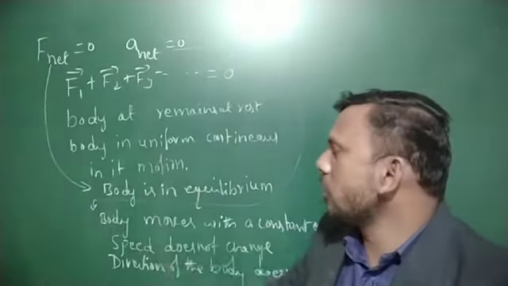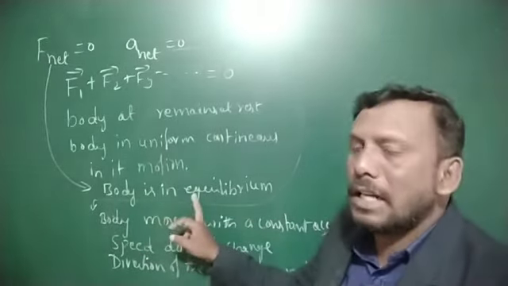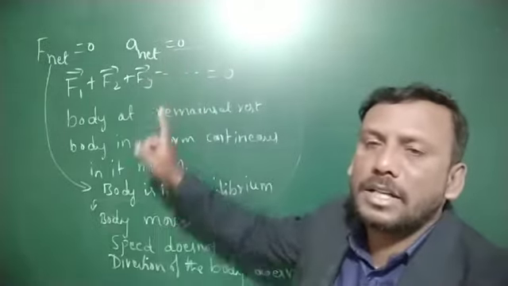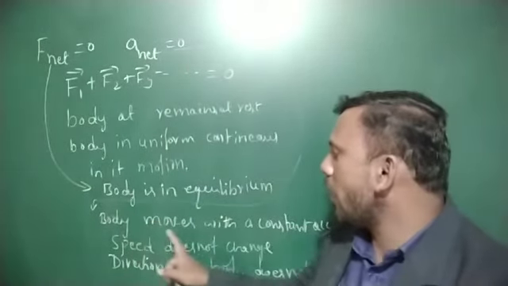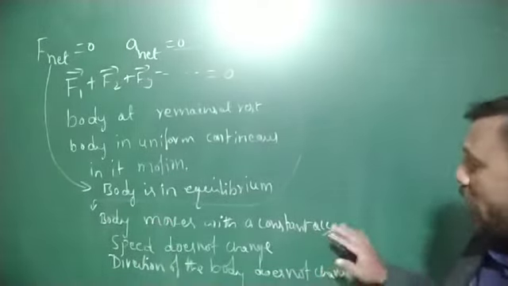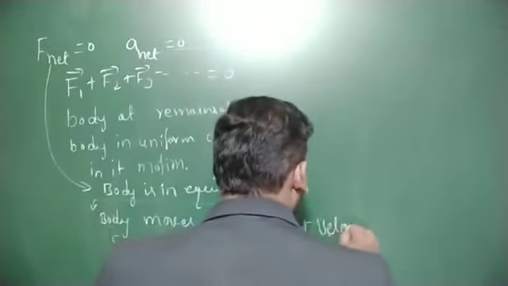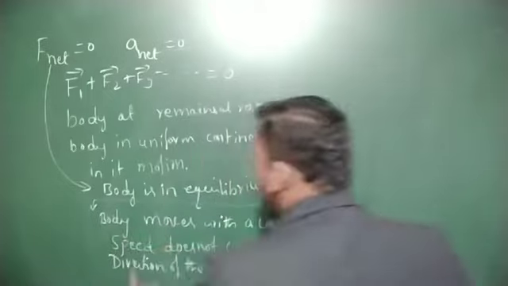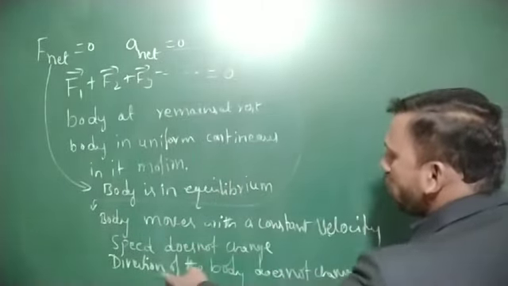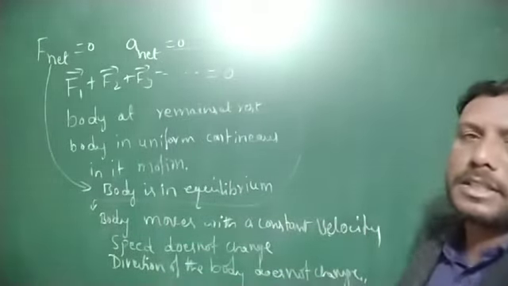Therefore, F net is zero means the body is in equilibrium, and net acceleration zero means the body moves with constant velocity. Speed does not change, and the direction also does not change.